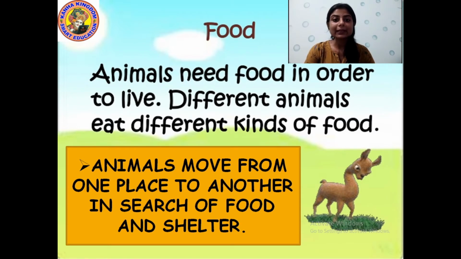Alright, so why do animals need food? So that they can live. And different animals have different kinds of food. They eat different kinds of food. They have different food habits. And animals move from one place to another in search of food and shelter. Alright, I hope you understood this. Now let us move to the next topic.